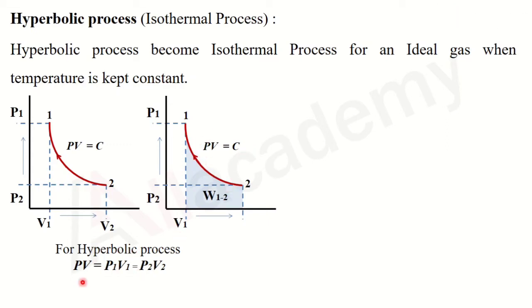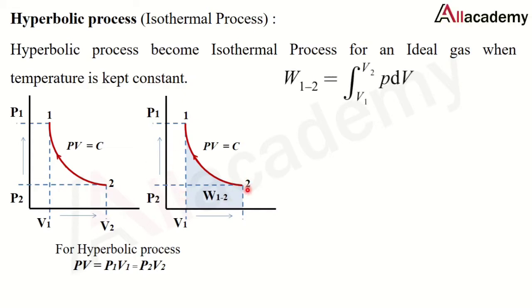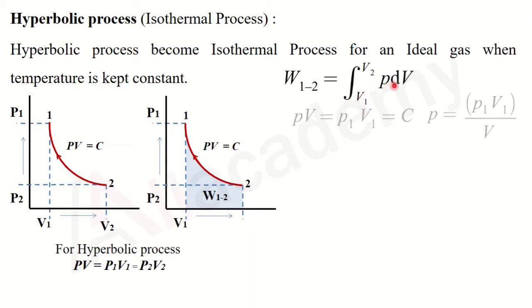For the hyperbolic process, I can say that P1 V1 will be equal to P2 V2. That is, the product of pressure and volume at state 1 will be equal to that at state 2. Now the general work done equation for the hyperbolic process is the integration from 1 to 2 of P dV. As we already know, PV equals P1 V1 equals constant.